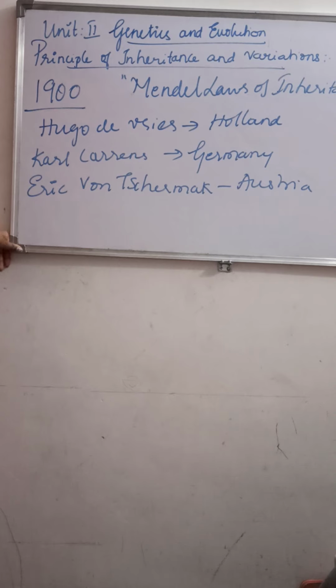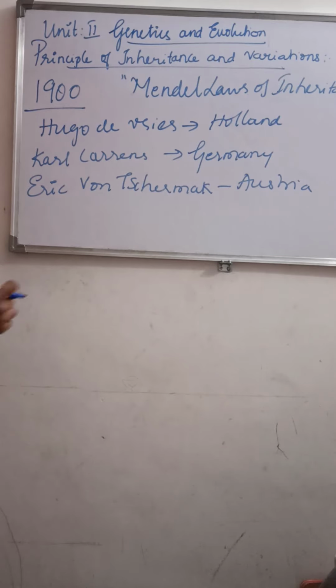He is honored as a scientist and rightly called the father of inheritance. He made a huge contribution in the field of genetics, so he was honored as the father of genetics. This is a brief history of Johann Gregor Mendel.